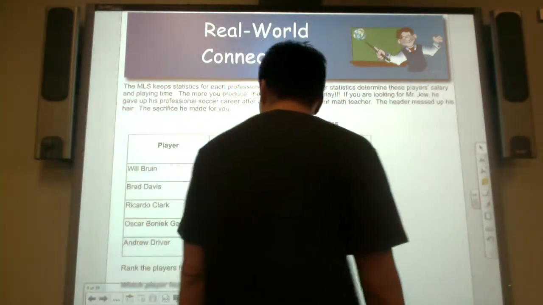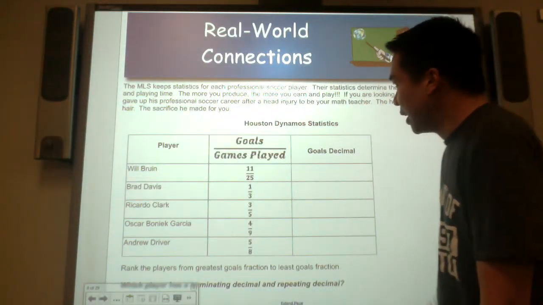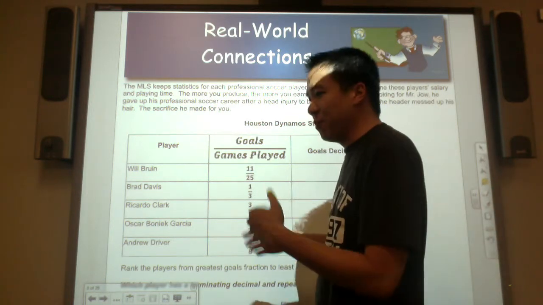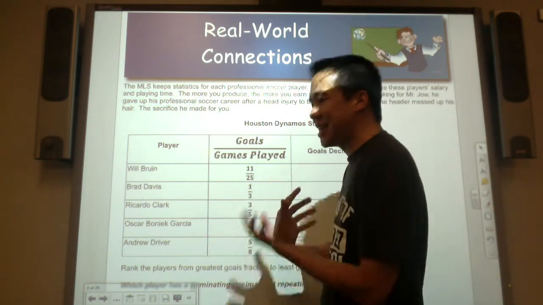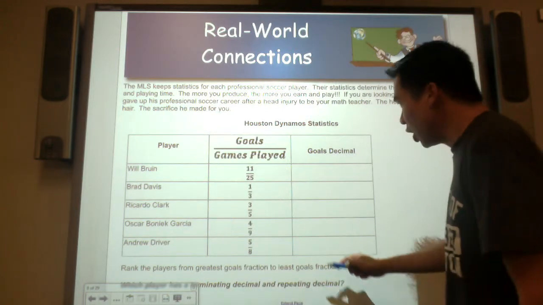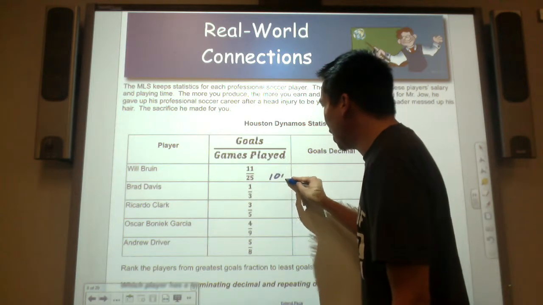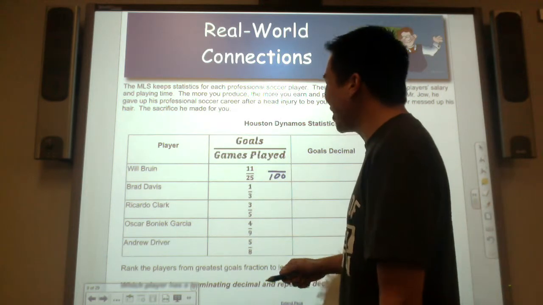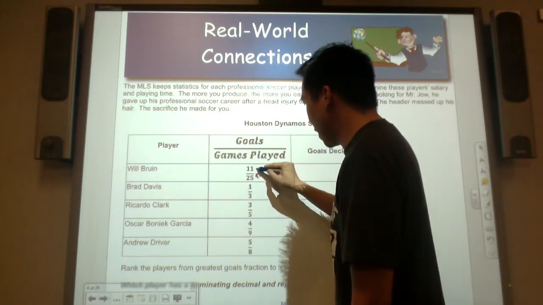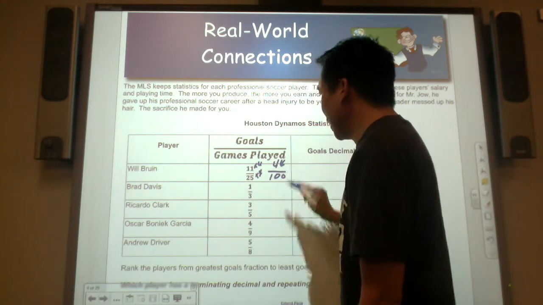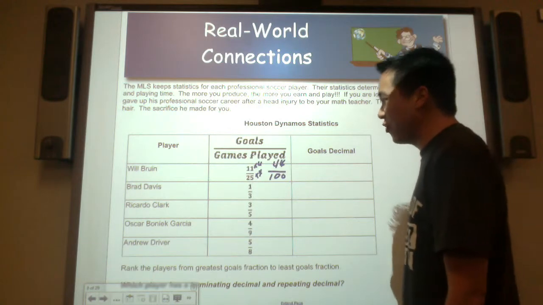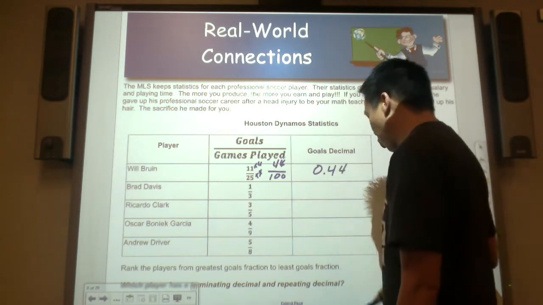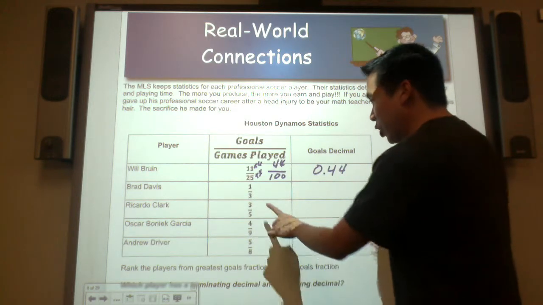So here are the players. We have Will Bruin. He can shoot 11 goals in 25 games played. So if he plays one game, what would his decimal be? I want to turn this to the hundredths place, out of 100. Can 25 go into 100? It goes 4 times. So you can rename 11/25 as 44 hundredths, which can be written as 0 and 44 hundredths.